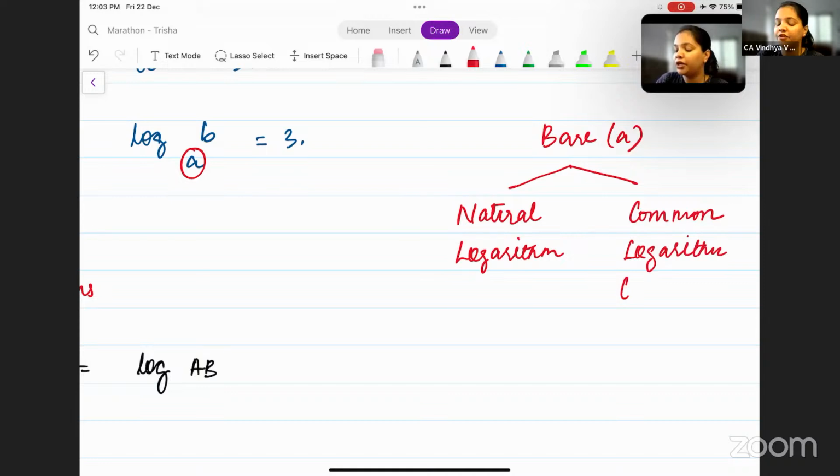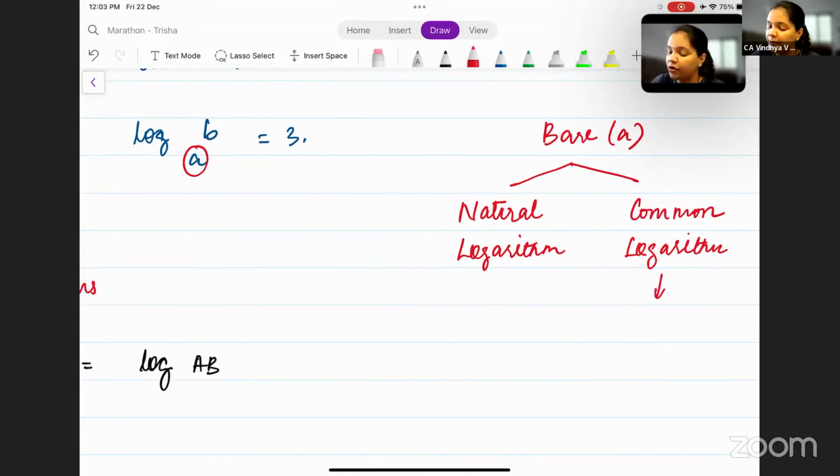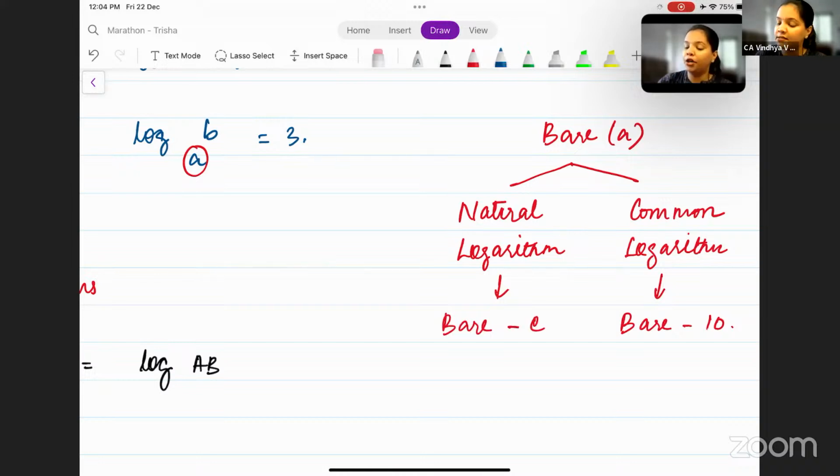What is important for us in the exam is the common logarithm, where the base is 10. The natural logarithm, where the base is e, is not important from the exam point of view. So, for any particular question where the base is not given, we will always consider the base as 10.